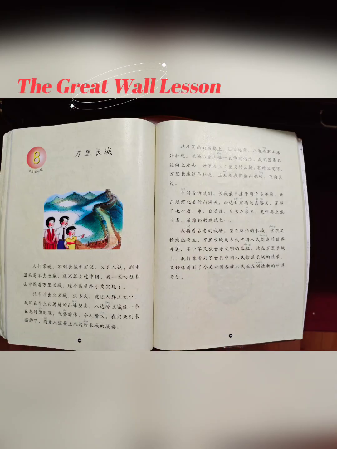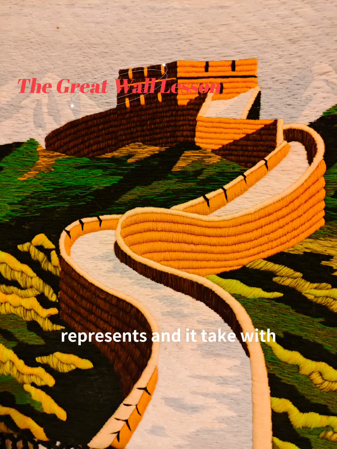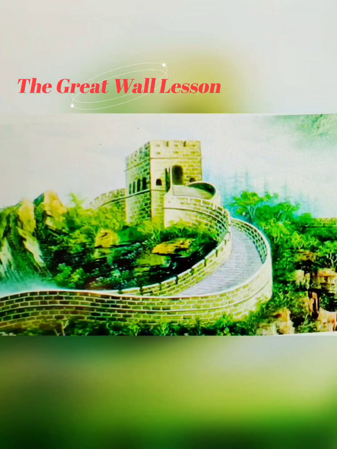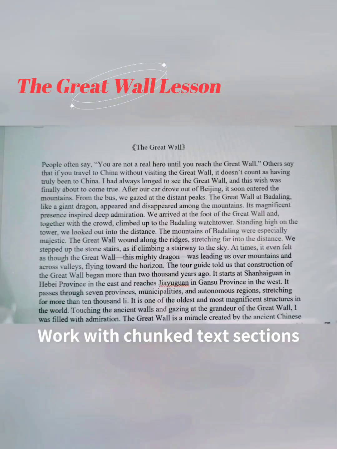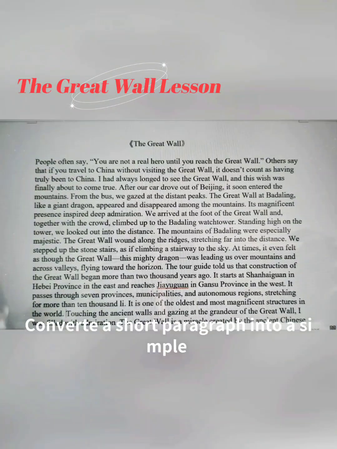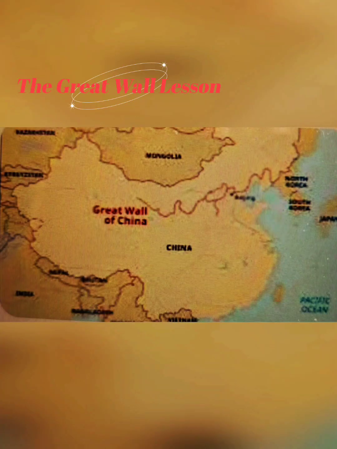During reading, students read with the purpose of identifying what the wall represents. Annotate with symbols: asterisk, caret. Work with chunked text sections: arrival, scenery, history, symbolism. Convert a short paragraph into a simple visual map or diagram.